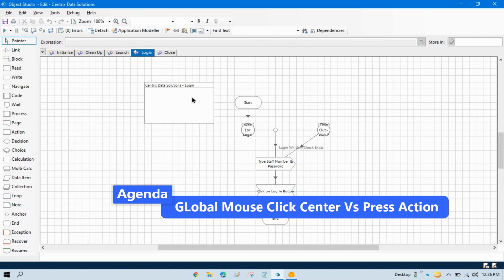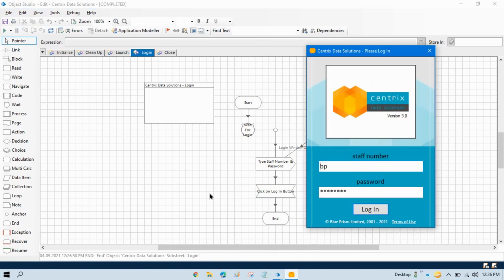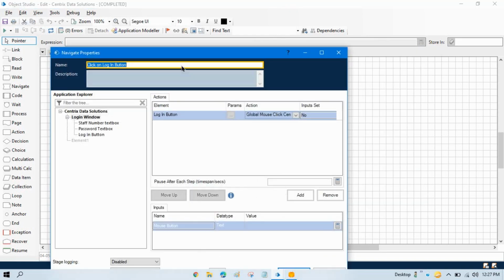Now if I run this login part, reset this and run this, you can see Blue Prism is now trying to type the value in the staff number and password. There is some issue here with the login button because we took the global mouse click center, but we will have to take something else here. Let me fix that issue also.